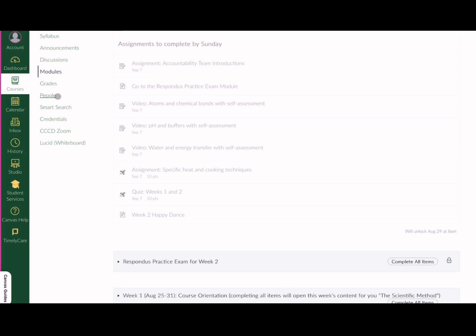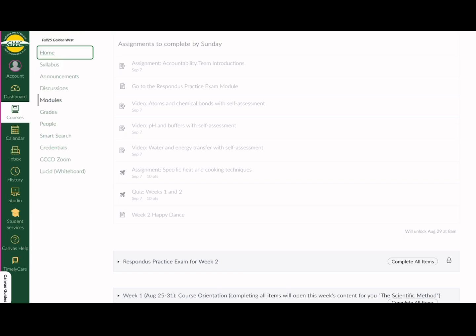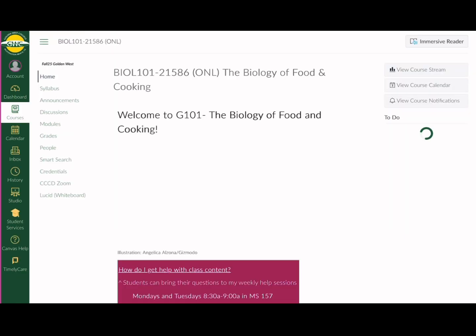And another really important area at the beginning of the semester is this people area. This is the area that you will use to sign up for accountability teams. This is an assignment that will come up in week 1. So you'll be going over to the people area to find a group to join. Okay, I think that gives us a quick overview of the Canvas website.